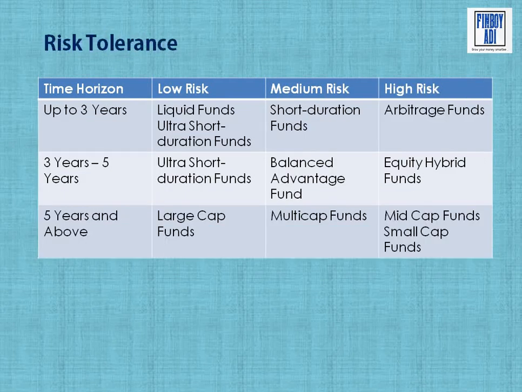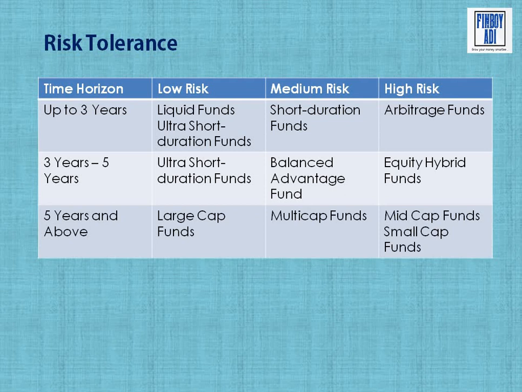So if you check in the fund house, they will give you a riskometer, which generally has 5 risk levels. So low, moderate, moderately high, high. So in this table we can see the funds depending on the time horizon, and what is the risk. So if you want to invest up to 3 years, then you should consider liquid fund and ultra short duration fund as low risk, short term duration fund as medium risk, and arbitrage fund as high risk.